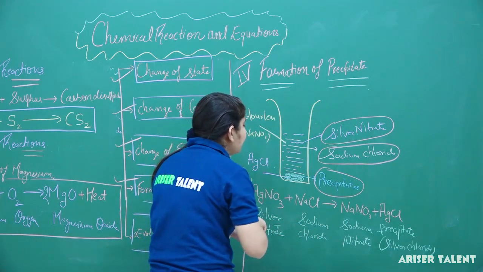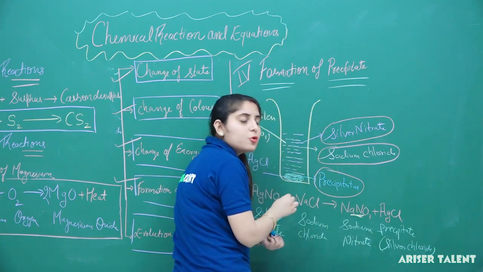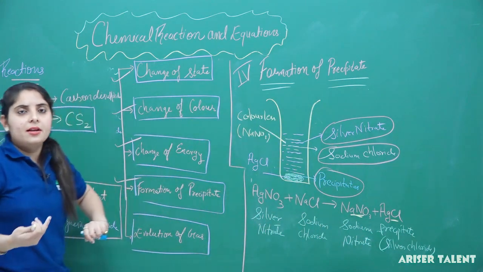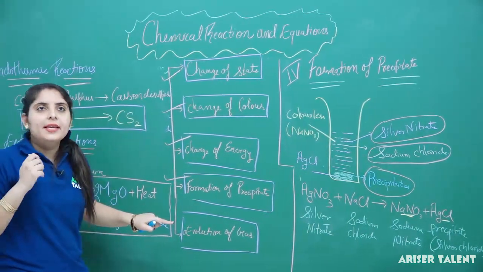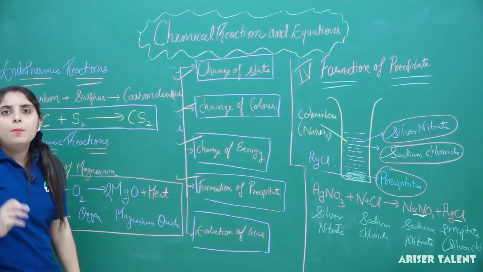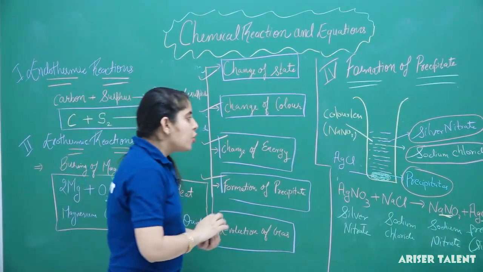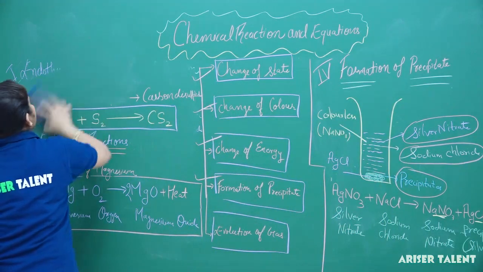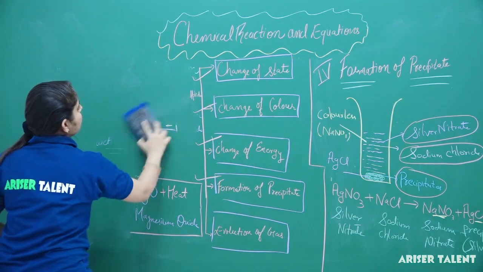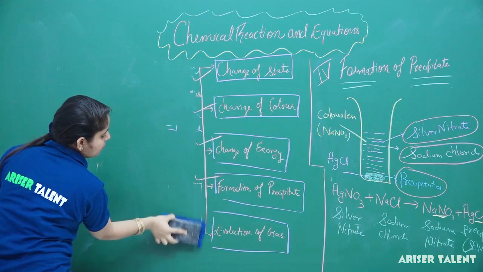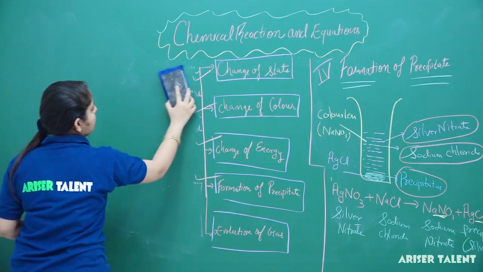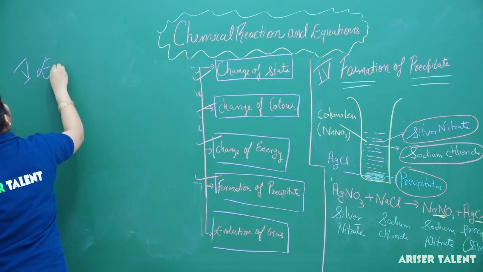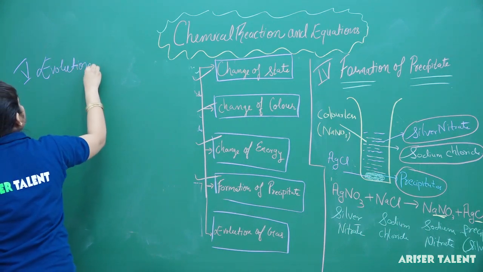So in this reaction, NaNO3 will form a colorless solution and we will get the AgCl as a precipitate which will settle at the bottom of the container. So this is the fourth characteristic of any chemical reaction. Now we are on our last topic, that is what will happen in case of evolution of gas. So our last, fifth topic is evolution of gas.